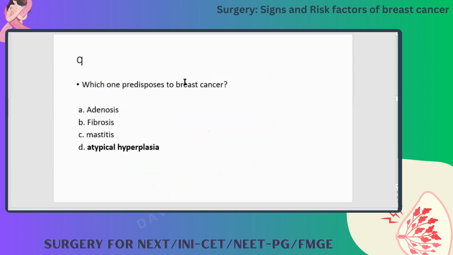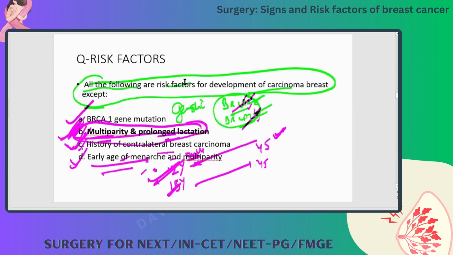Okay, sir. So just to summarize the risk factors, it is BRCA1 and BRCA2, history of contralateral breast cancer, early age of menarche and nulliparity, and also early menopause. Late menopause. Yeah, late menopause. See, that's what. Early menarche, late menopause. She is exposed to multiple cycles, right? Early menopause is a little bit of a protective factor. Cycles are over.